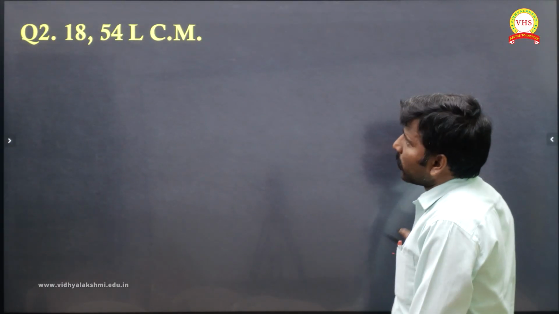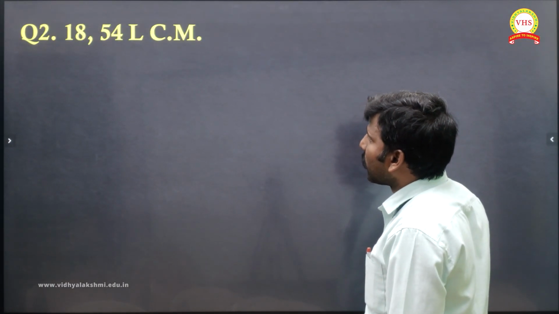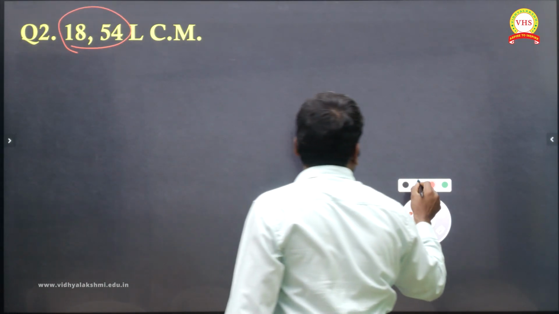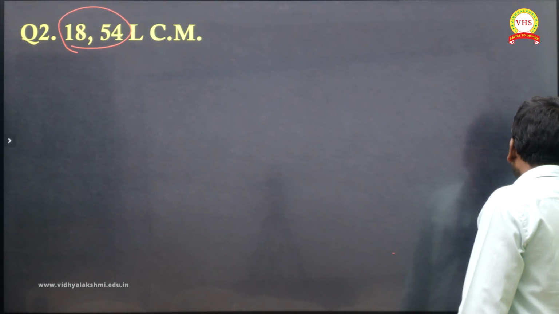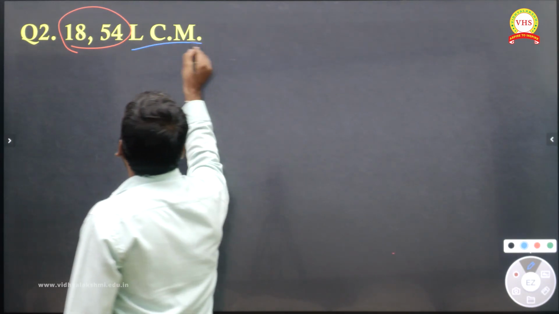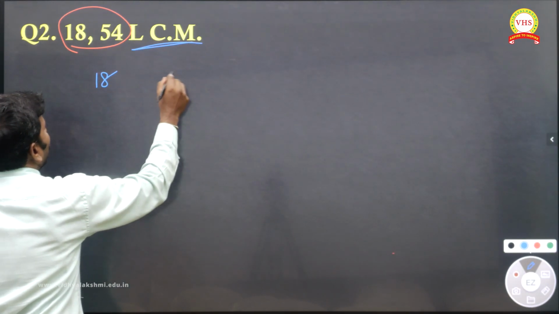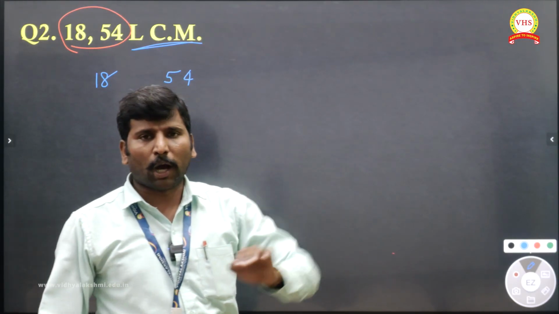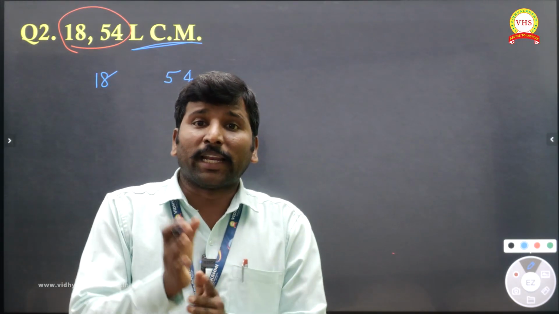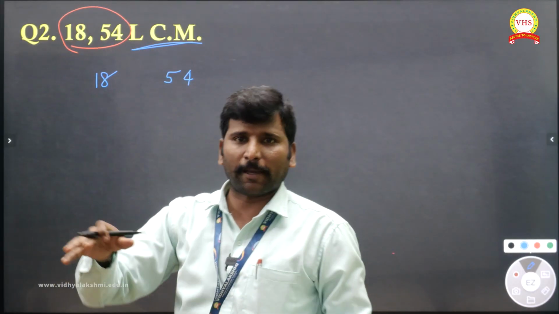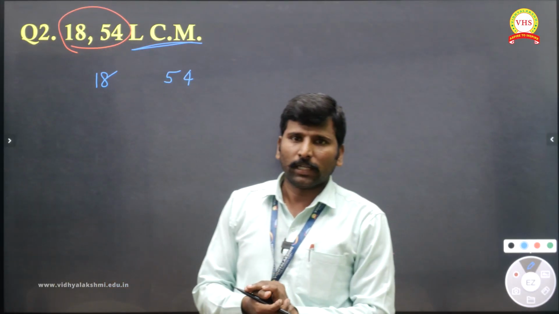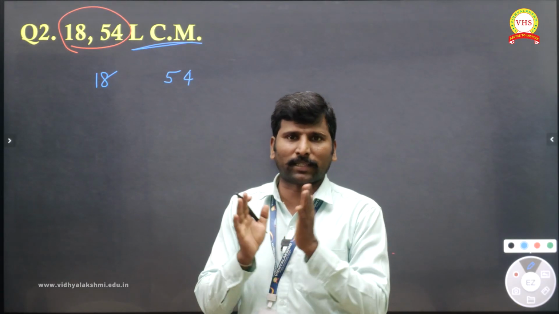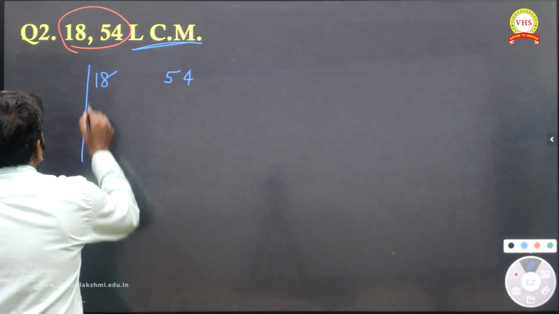So question number 2 they gave. There are two numbers, 18 and 54, and we want to find the LCM. First you take 18 and 54. The definition of LCM, least common multiple, is the product of the greatest powers of the prime factors involved. So you must first find the prime factorization of the given numbers. That is necessary.